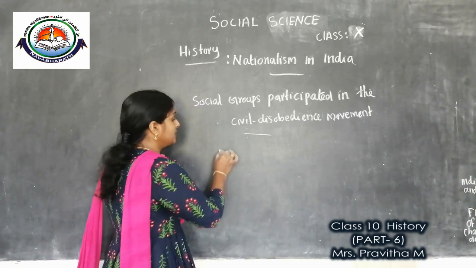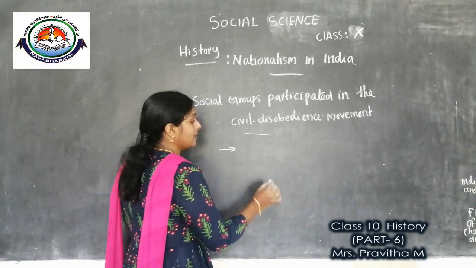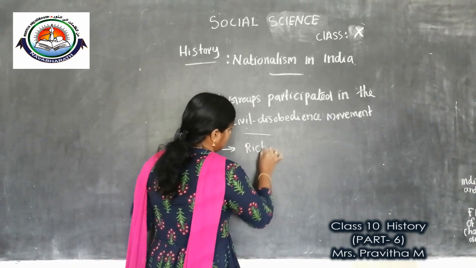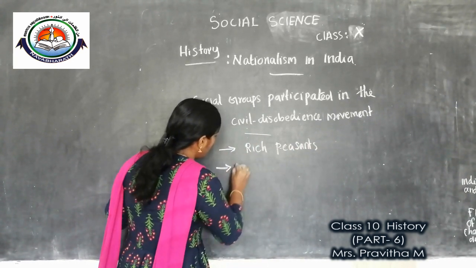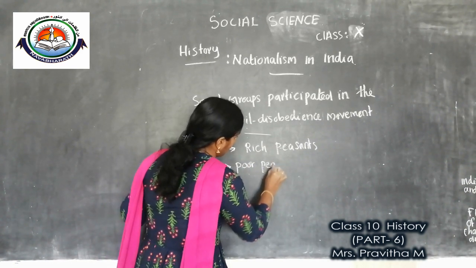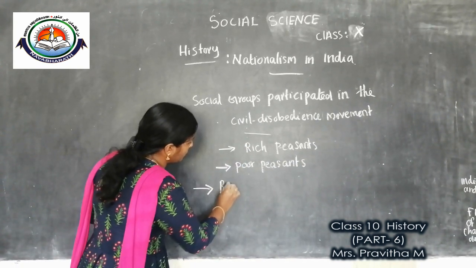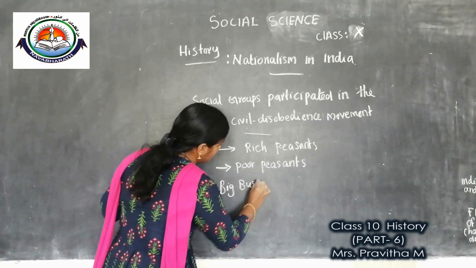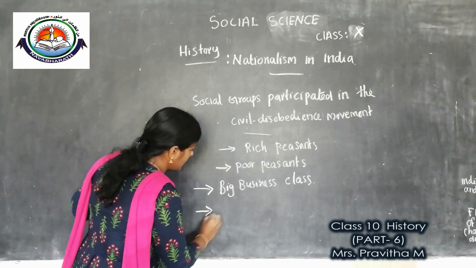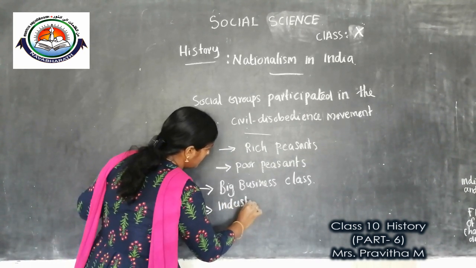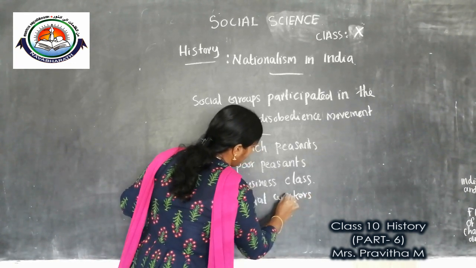Okay, children, the important social groups that participated in the civil disobedience movement are rich peasants, poor peasants, the big business class, industrial workers and women.